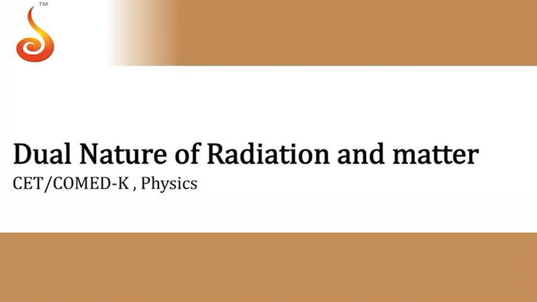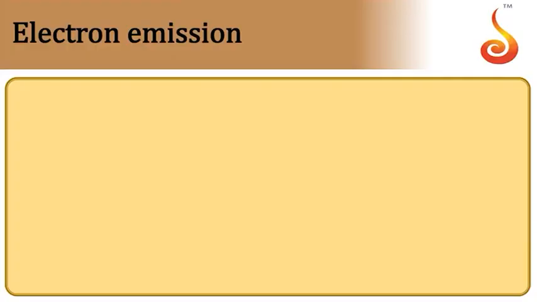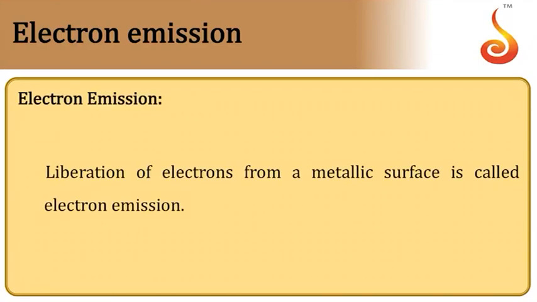So today we are going to discuss the synopsis of the chapter Dual Nature of Radiation and Matter. The very first concept that we come across in this chapter is electron emission. Electron emission is the process of liberation of electrons from a metal surface. We consider emission from a metallic surface because in metals there are free electrons, so they are easy to remove.